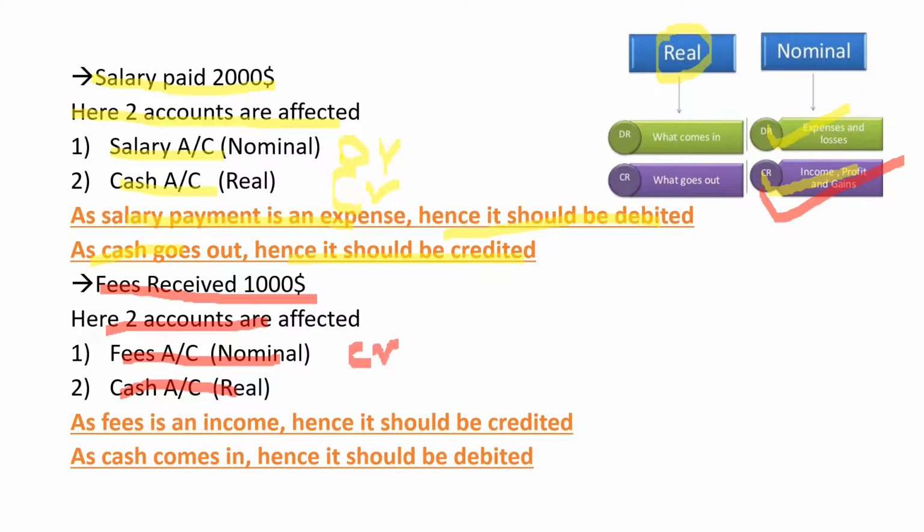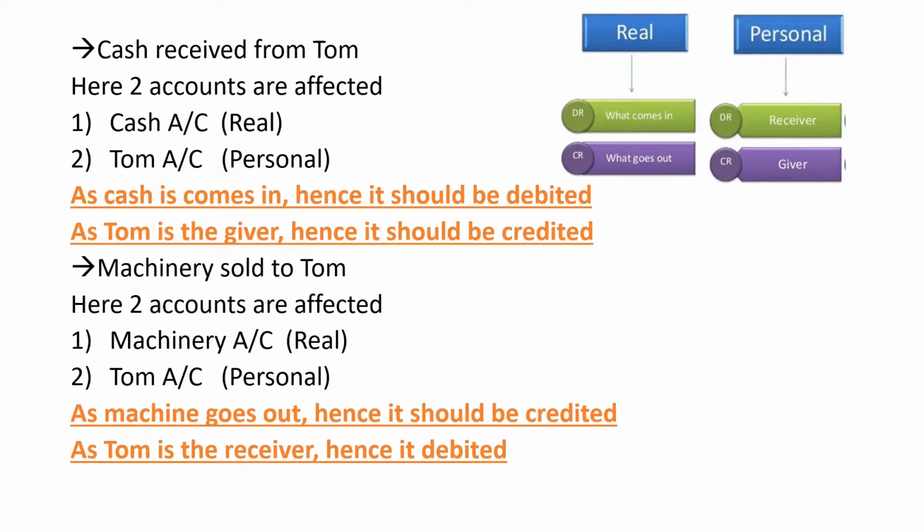About cash, cash comes in or goes out? Cash comes in. And what is the rule for real account? Debit what comes in, credit what goes out. Here, cash comes in. Hence, we have to debit it. That is super simple.